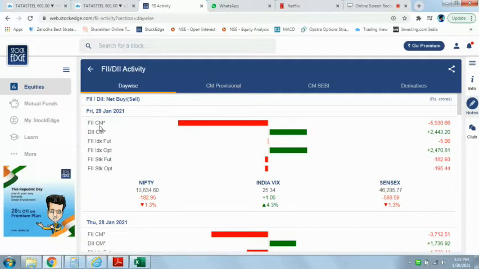Here you see on 29th January, that is yesterday, FIIs have sold close to 6,000 crores in the cash market, but DIIs have bought close to 2,500 crores in the cash market. To make it very clear, I'm just going to select Nifty and I'm selecting the day chart.